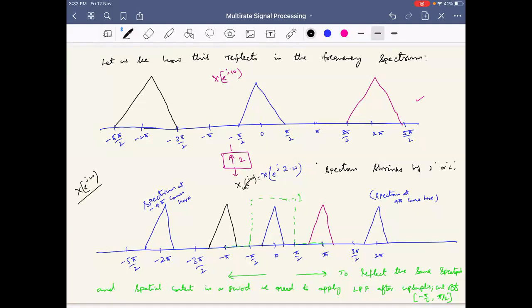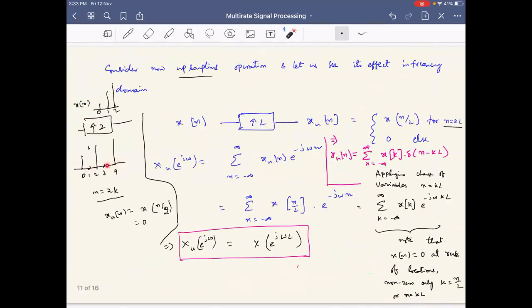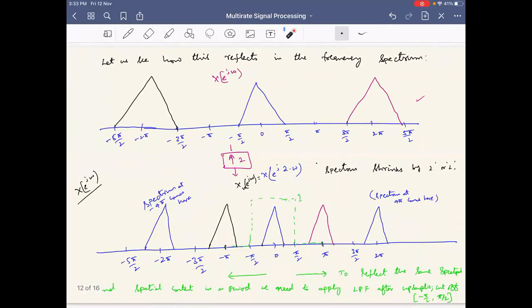But if you see them now, are they both the same? Looking at least at the spectrum, are they looking similar? You see the minus pi to pi range here, and minus pi to pi range here. Is the information in this and this exactly the same? Yes or no? No. The reason is that this is not the signal that we are looking for. This you say is a ramp. If you want to put a continuous time signal here, it's completely different. Is it not? So there is some unnecessary information here, and we want to filter that out.